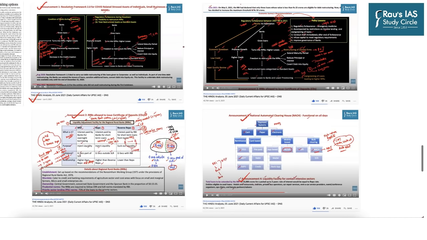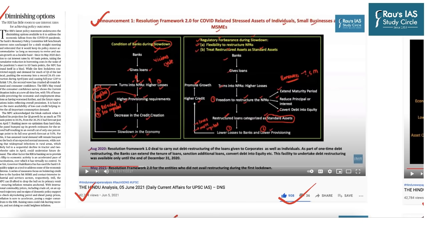So if you have not already gone through this particular lecture, go through it. And whenever you have to revise basics of economy, it is advisable that you go through the same lecture, because apart from the RBI's announcement, it contains a lot of basic stuff which often perplexes aspirants. So the DNS dated 5th of June 2021 is the one to look for.